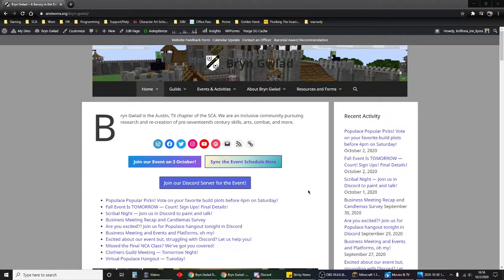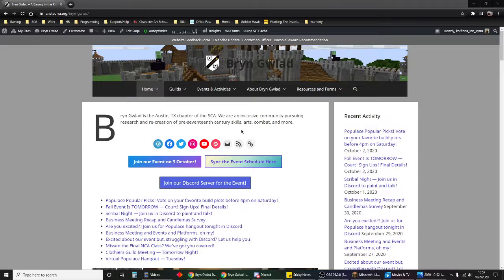I am the event steward for Bryn Gwlad's upcoming Fall Baronial event, and I'm going to do a quick walkthrough of getting to our event. If we were attending in-person events, picture this like I'm telling you directions to site. What I'm going to be showing you is how to get to our Discord server. I'll walk through the basic layout of Discord and then highlight a couple of important places in the server that you can check out the day of the event to see what's going on and join in.